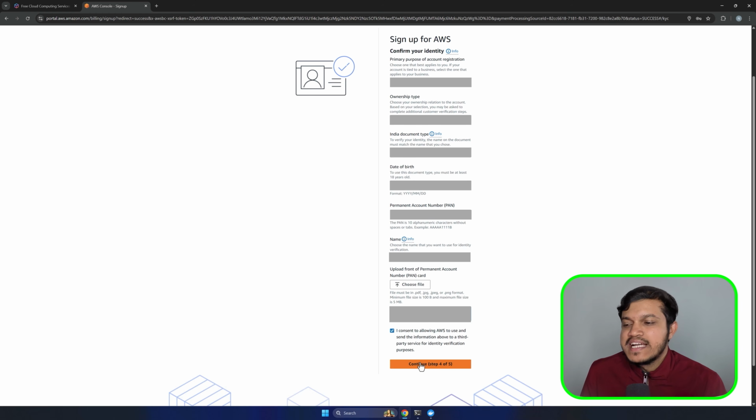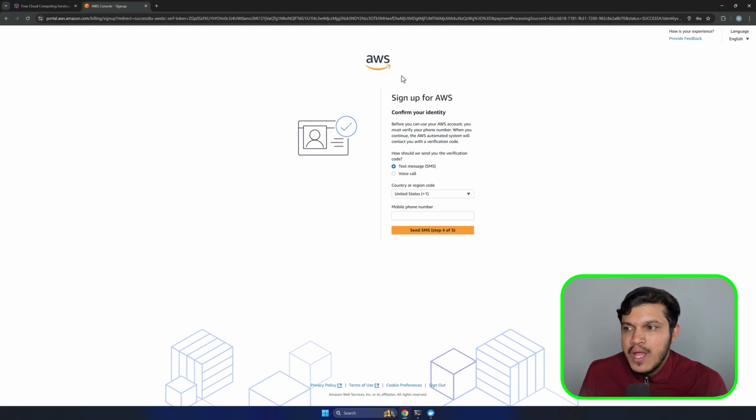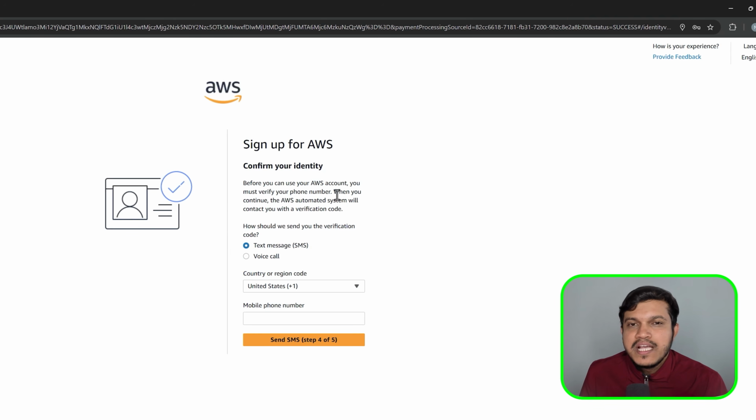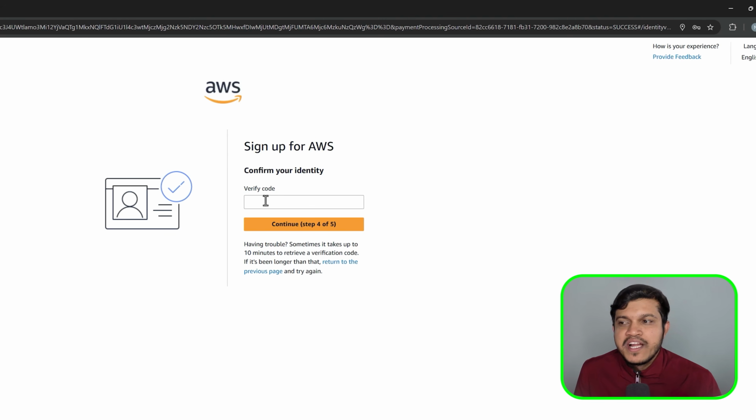After filling the required details, I'll click on continue. Now again, it will redirect to one more page wherein we have to verify our identity by entering the mobile phone number. Based on your region of stay, you can enter. You can decide whether you want a text message or voice call. Okay, I would like to just go with the text message and enter my details. Now it is asking me to enter the code here. Let me just enter. I have entered the code.